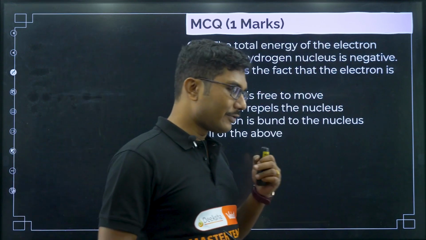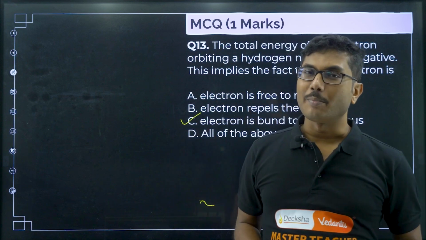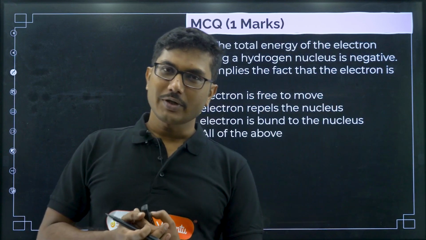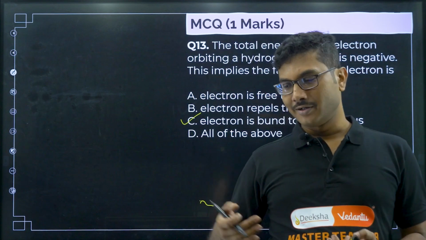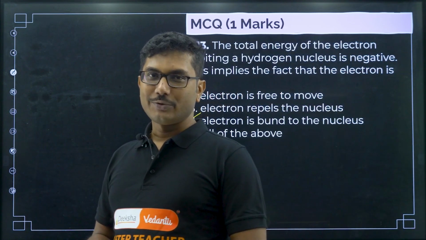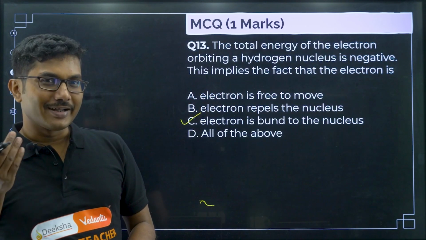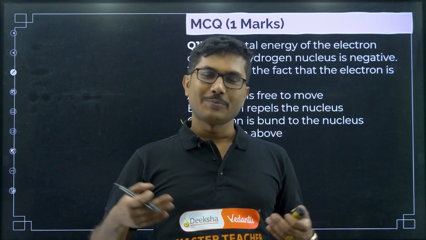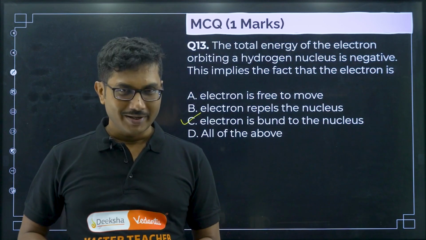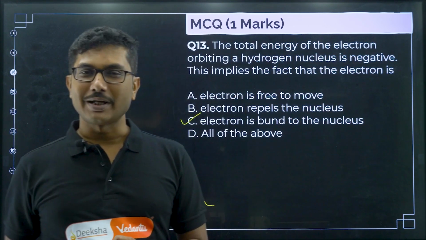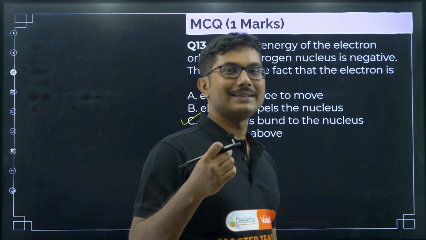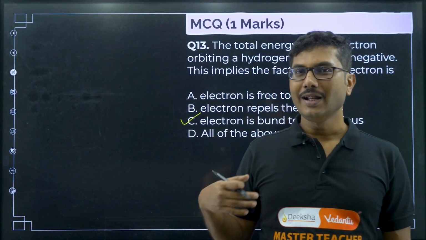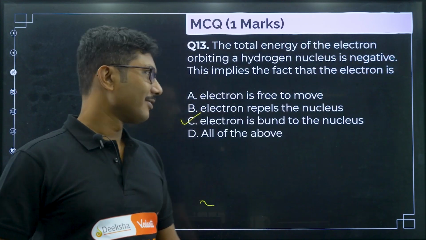Basically, when you take a loan from someone, you are bound to them. You asked your friend, hey, give me 10 rupees, I will return it next week. Whenever your friend says, give me the money back, give me the money back, you are bound to him, right. So basically the electron owes money to the nucleus. If you supply that energy from outside, then it will come out and become a free electron, right.